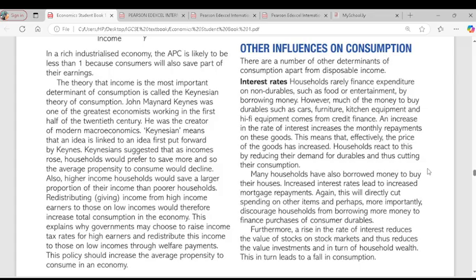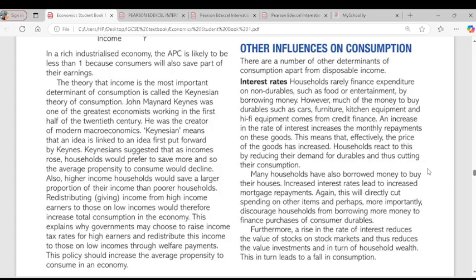Households rarely finance expenditure on non-durable goods, whereas they could borrow on durable goods such as cars, furniture, kitchen equipment. So households, individuals would not borrow money because they want to buy food. They would rather borrow money to buy cars, office equipment, kitchen equipment, furniture. They could borrow money to do that. Yes or no? Good.